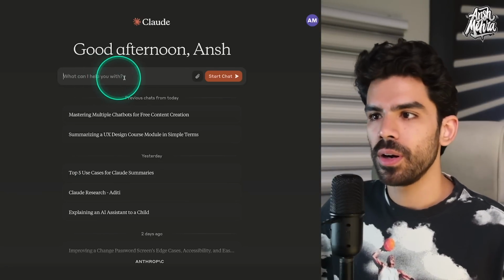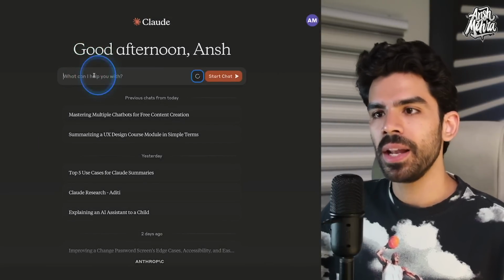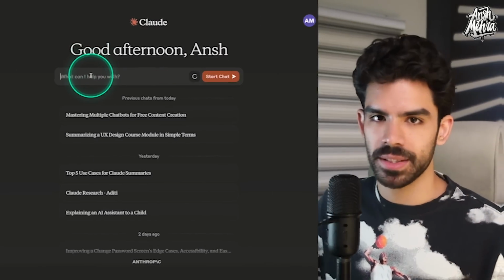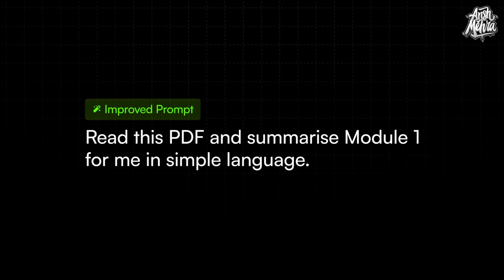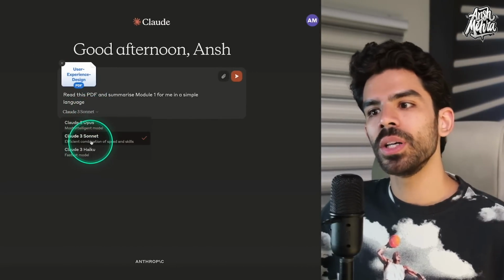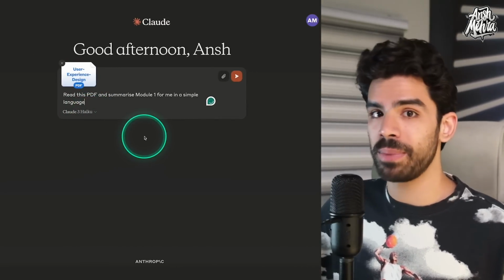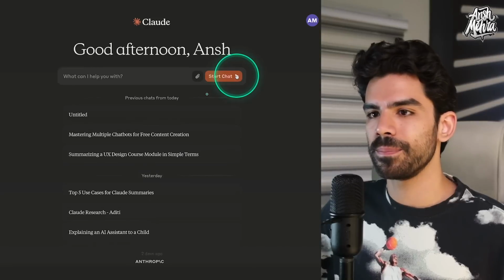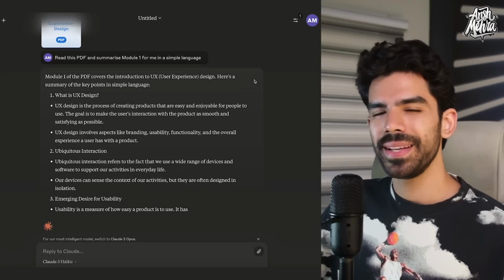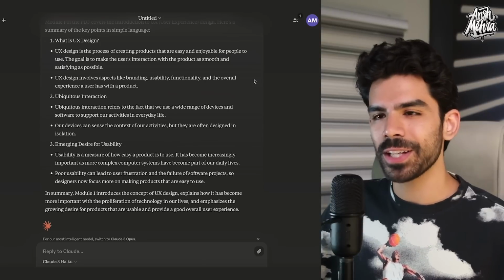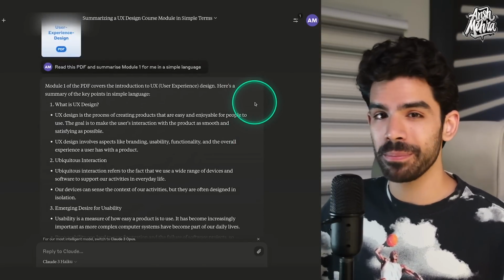Now I can download this. Now I'll come back to Claude, click on this file icon, and then choose this PDF. And now this is the prompt that I will paste. Read this PDF and summarize module 1 for me in a simple language. Now I can choose Haiku, Sonnet, or Opus. Let's just say I choose Haiku, which is the free plan. And then I'll press send. In less than 30 seconds, I actually got a very brief summary of module 1, which is supremely impressive.